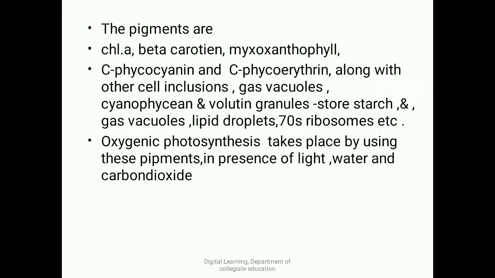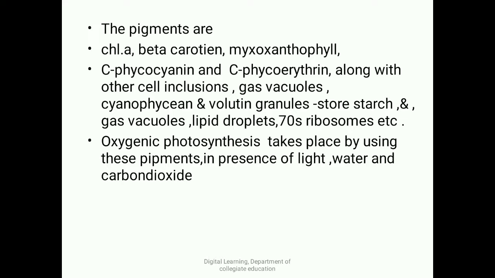The pigments here are chlorophyll a, beta carotene, myxoxanthophyll, C-phycocyanin, C-phycoerythrin along with other inclusions, like gas vacuoles, cyanophycean and volutin granules along with the stored starch, that is cyanophycean starch, and also lipid droplets. In addition to that, you can see the presence of ribosomes. They are of 70S type, as seen in bacteria.